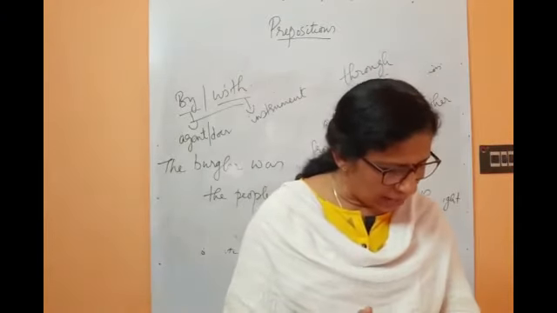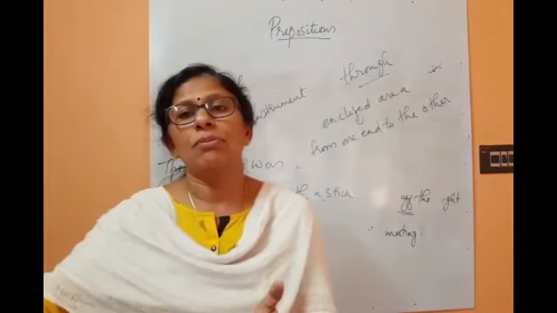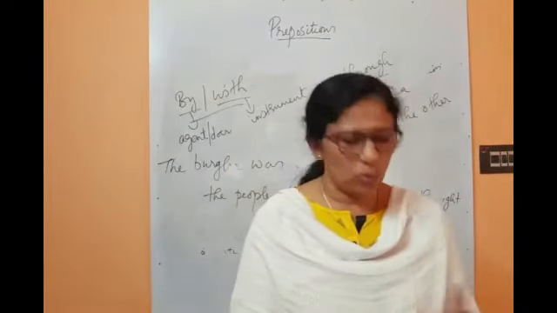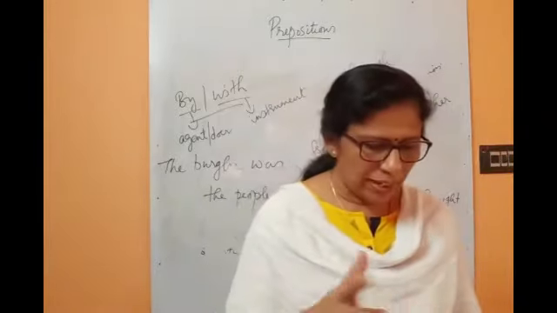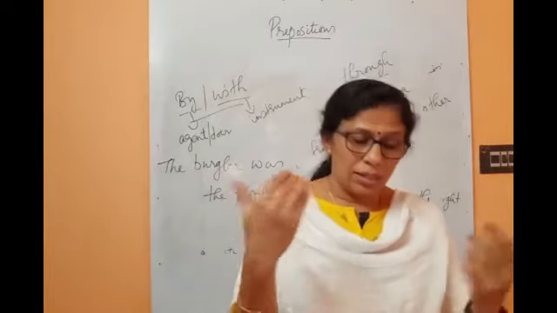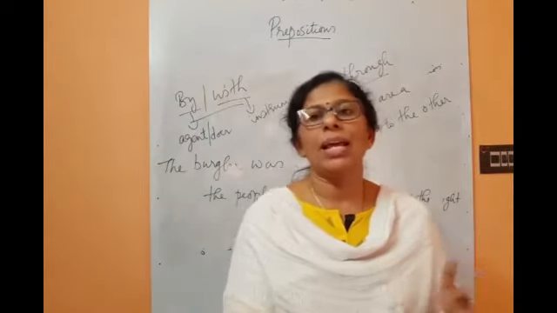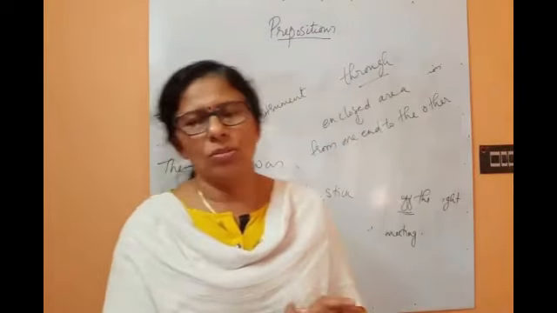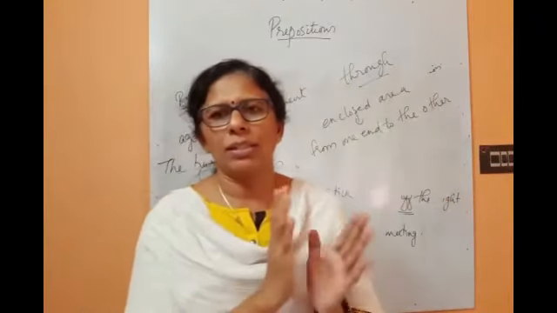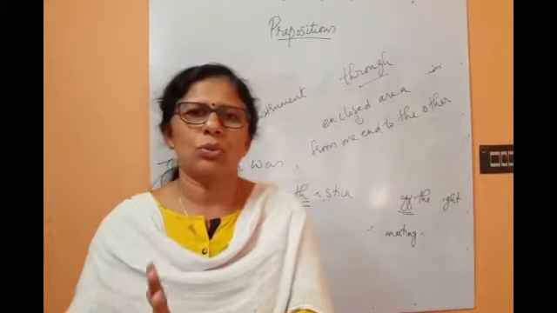Okay, and in and within, the difference. In means when the week is over, and within means before the week is over. That is the difference. And the next one, by always denotes the latest time at which an action can be over. The meeting will be over by 6 o'clock means latest by 6; it can be over before 6 also. Since and for: since is for an exact point of time, and for is for a period of time. Since Monday, since 2020, since 2 o'clock, and for a period of time, for 2 minutes, for 2 days, for 2 months, for 2 years.